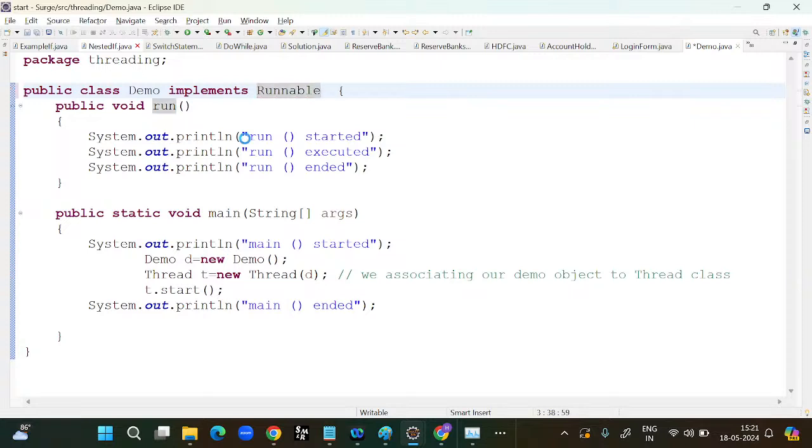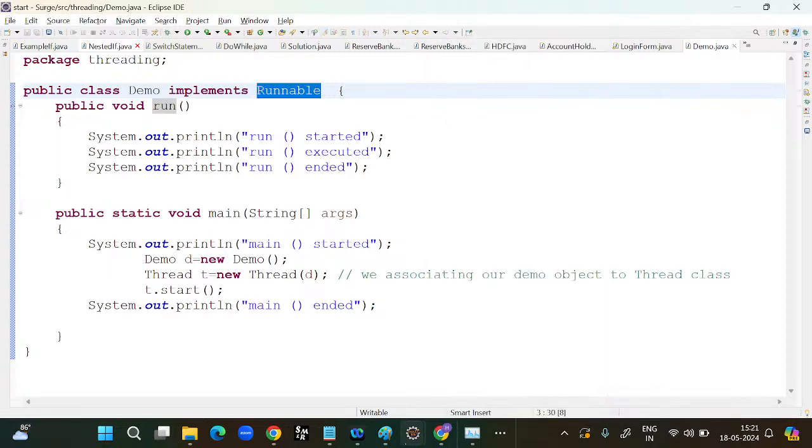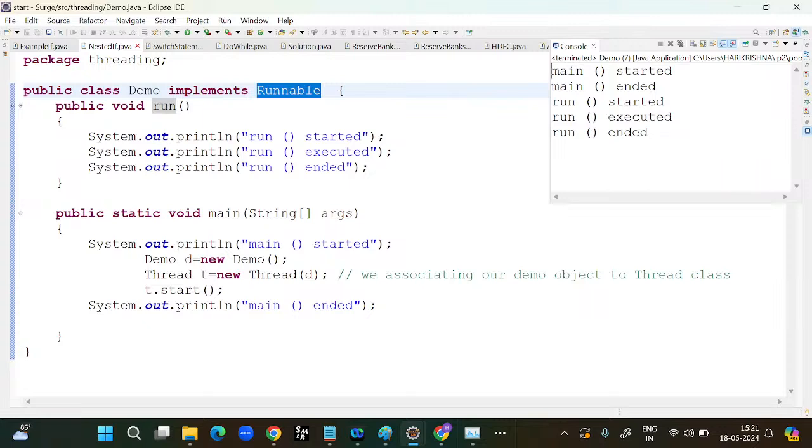Okay, you can observe, before in the program I was extending the Thread class. Now I am implementing the Runnable interface. Same file I am running. You can observe the result.